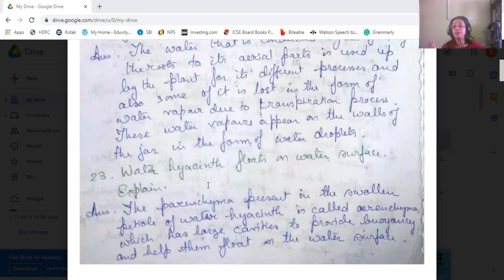And this provides the buoyancy and helps them float on the water surface. Okay, that makes the petiole lighter, and the whole plant lighter rather, and that helps the plant to float on the water surface.